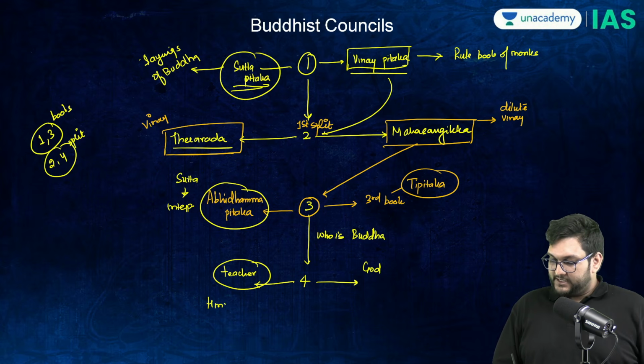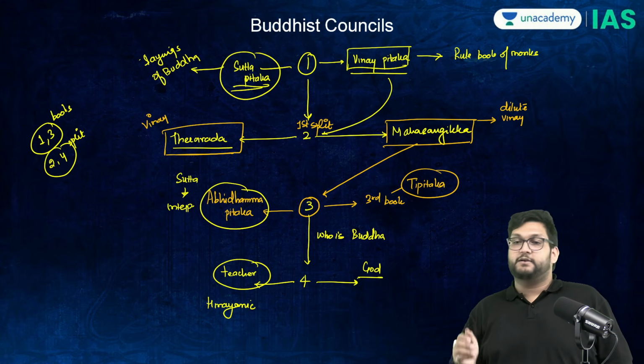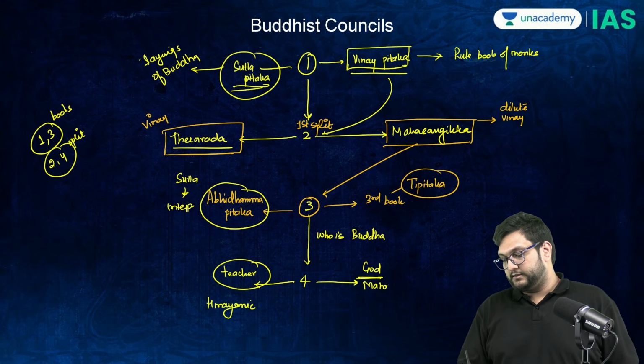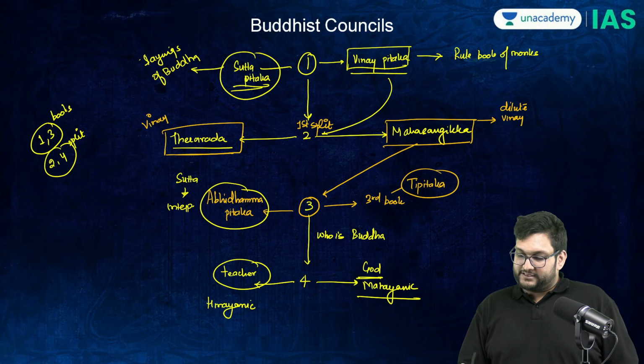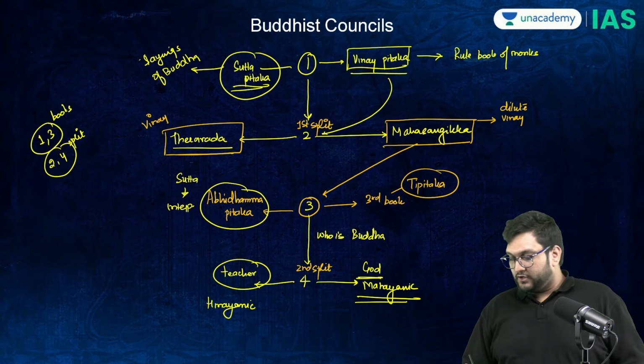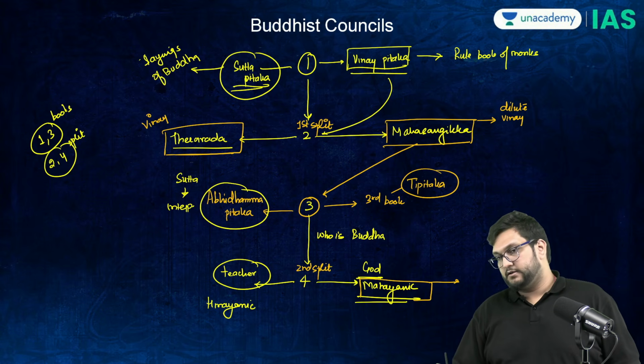Those who say teacher are called the Hinayanic Buddhists, and the ones who believe that Buddha was an incarnation of God himself are called Mahayanic. This is the second split which happens. And out of Mahayanic, eventually you will get Vajrayanic.